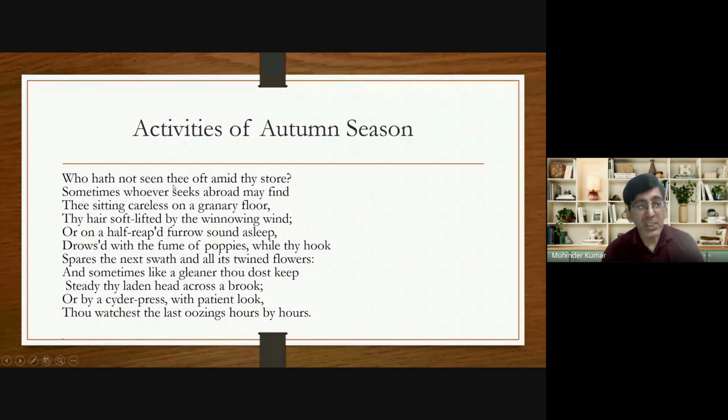Who hath not seen thee oft amid thy store? Sometimes whoever sees abroad may find thee sitting careless on a grainy floor, thy hair soft lifted by the winnowing wind, or on a half-reaped furrow sound asleep, drowsed with the fume of poppies, while thy hook spares the next swath and all its twinned flowers.